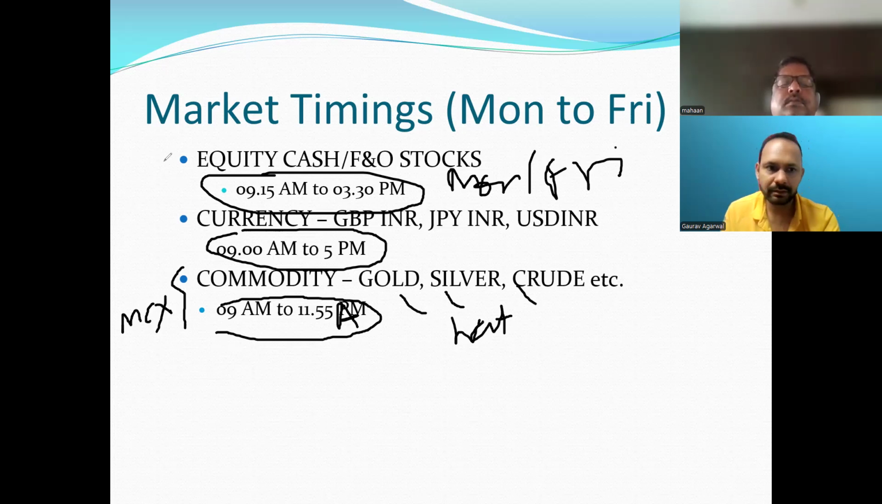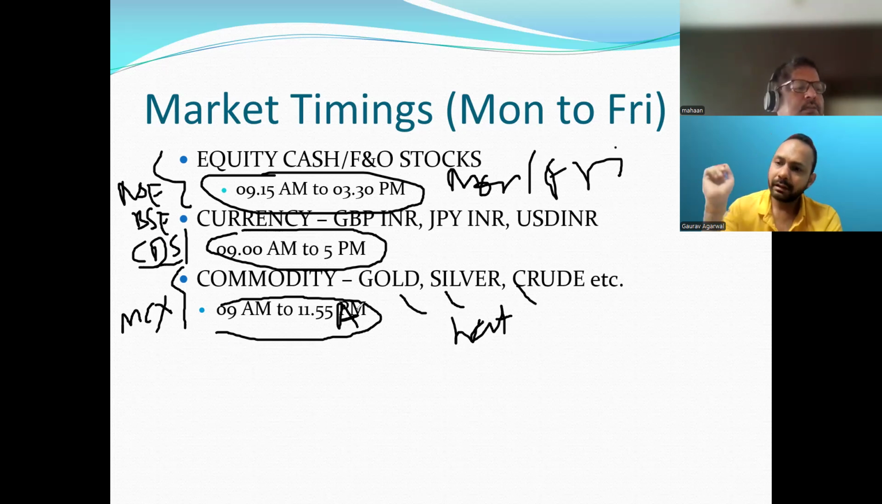This is MCX. This is on NSE and BSE. And currency is on CDS. There are different exchanges on which this trading happens. But when you create a demat account, at that time you can request the broker that you want to trade in currency, equity, or commodity. They will give you the access at that time and then you can use it.